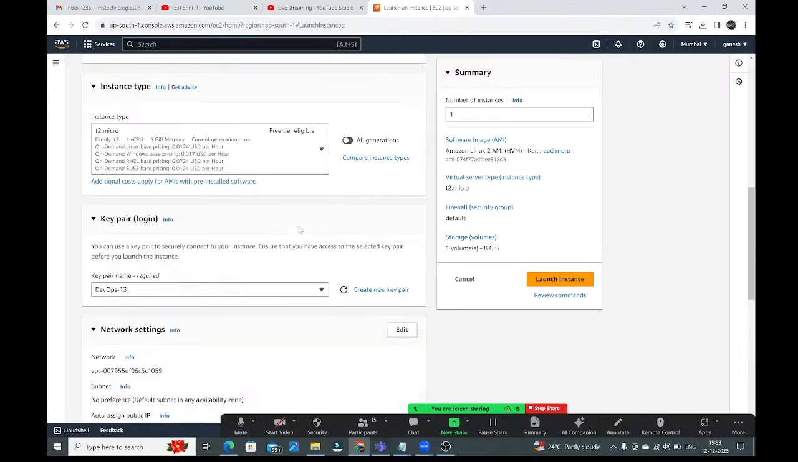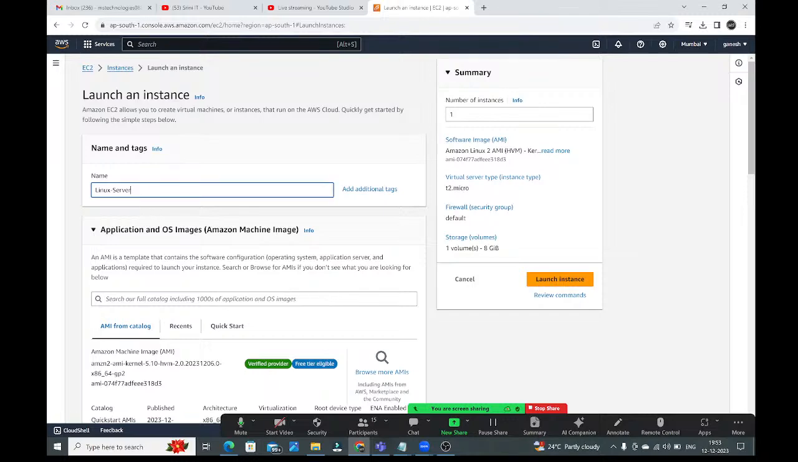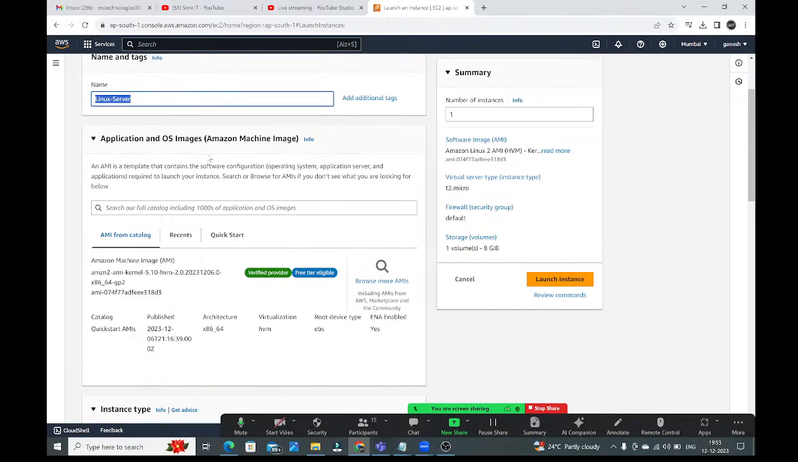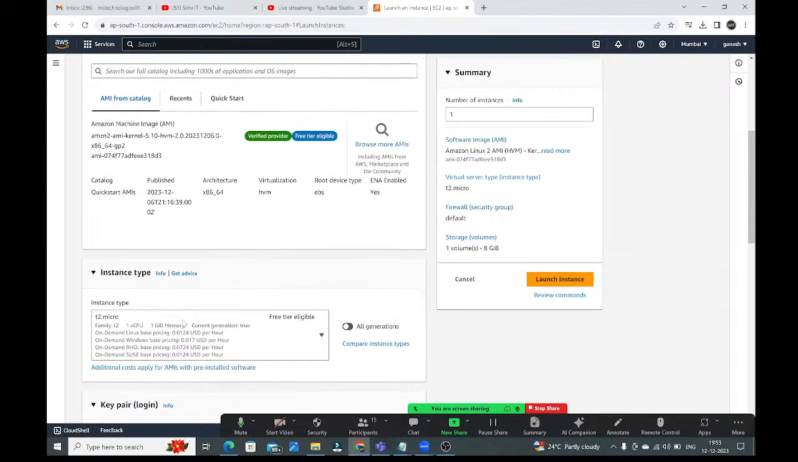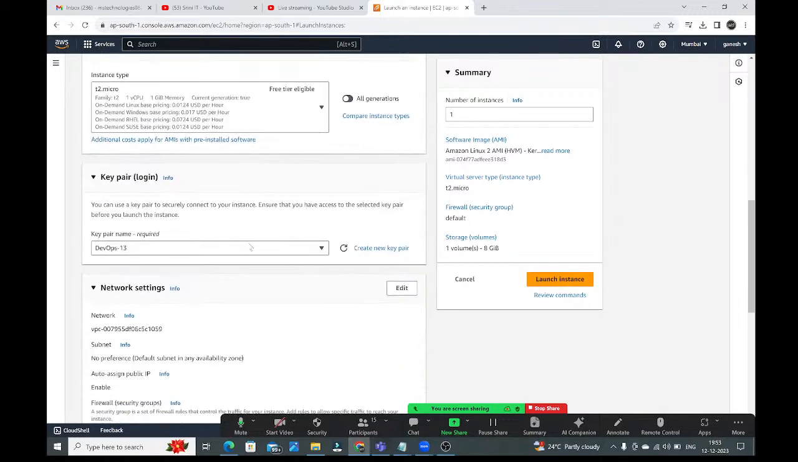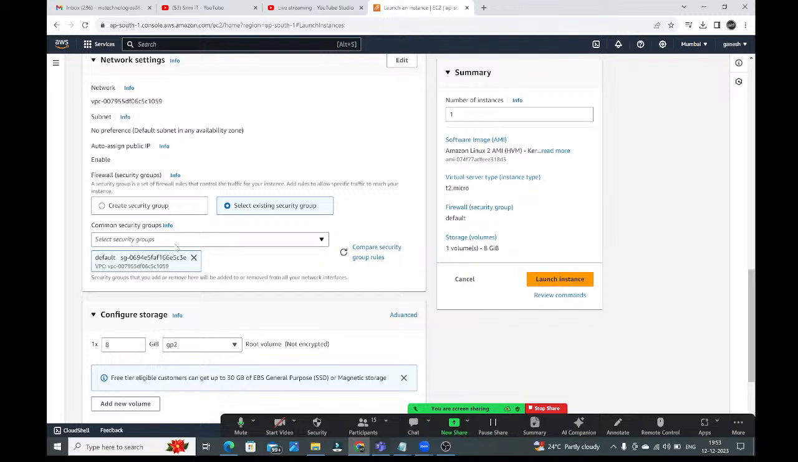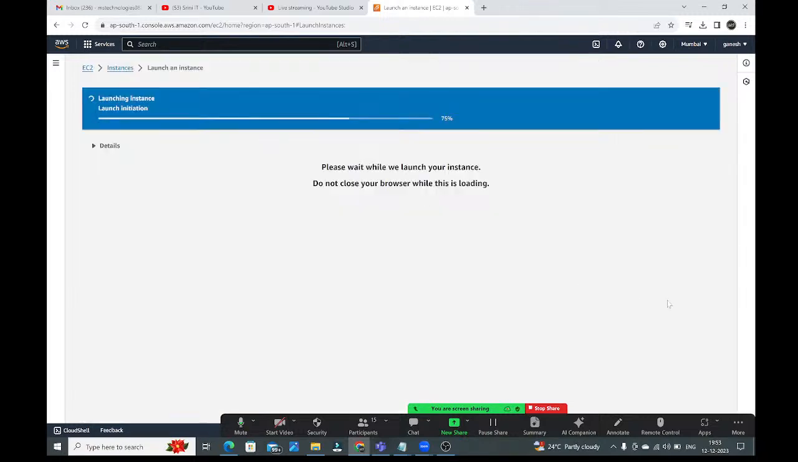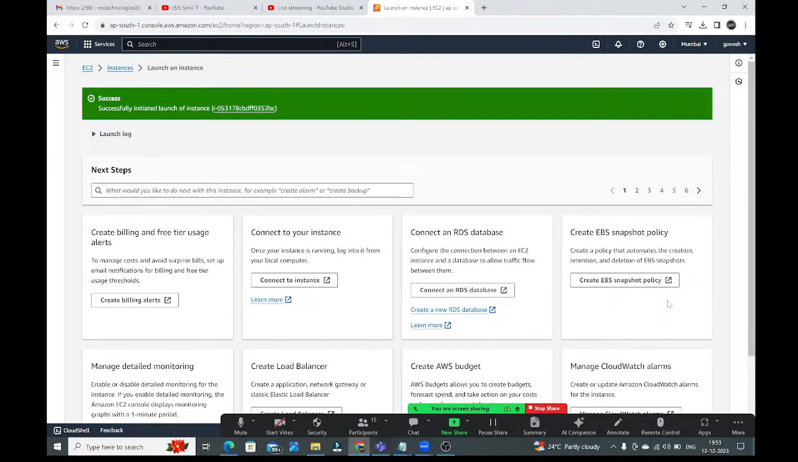Okay, see guys, whatever I have selected, first I have given the name as Linux server. After that I have selected the right image, guys. Amazon Machine Image, I have selected the image. After that, here instance type t2.micro I have taken. Right, key pair, I have created one key pair. After that, here settings, security groups, default security group I have taken. Okay, now click on launch instance. See guys, successfully initiated launch of instance. Click on this.